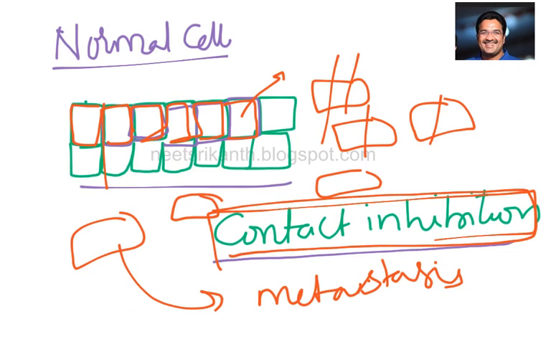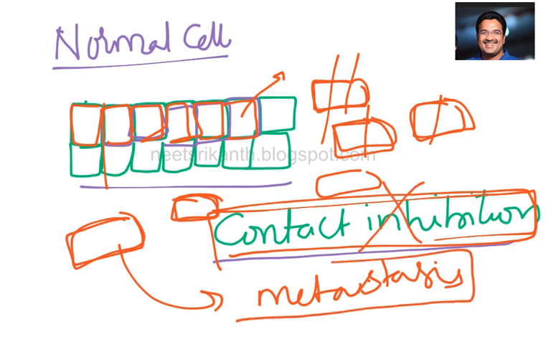So then what happens in the cancer cell? They lose the property called contact inhibition. The failure of contact inhibition leads to cell mobility. They move from one place to another place and divide rapidly. This procedure is called metastasis.